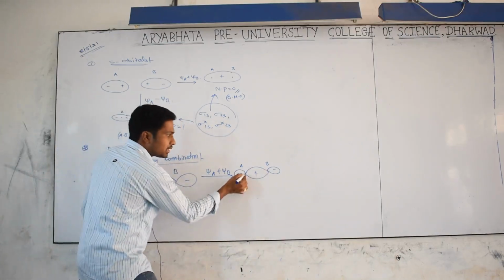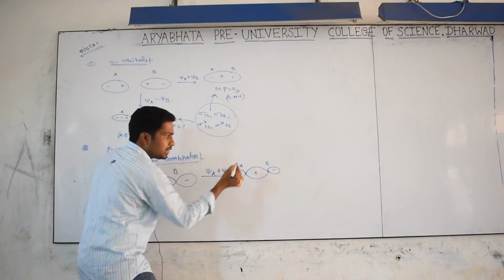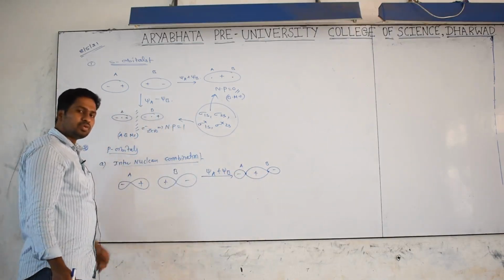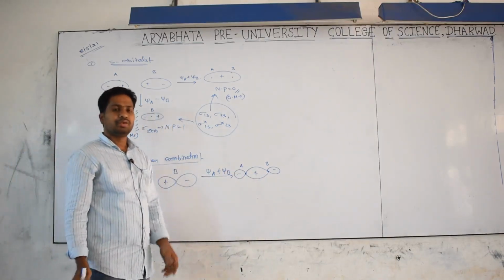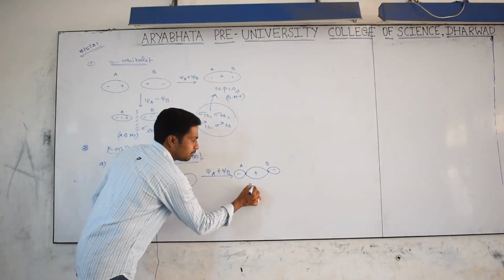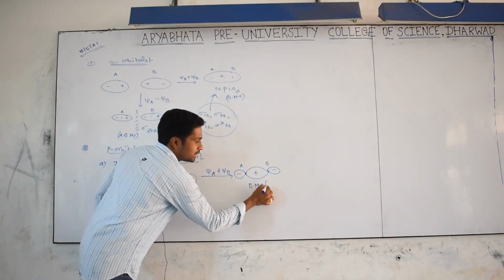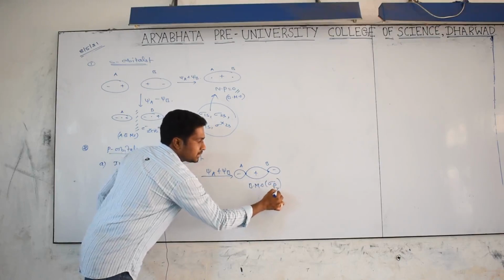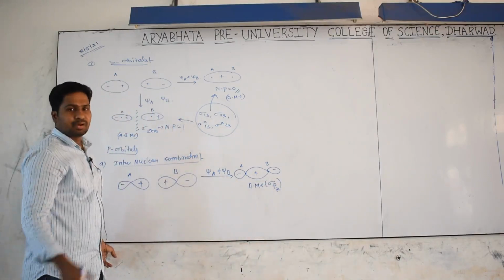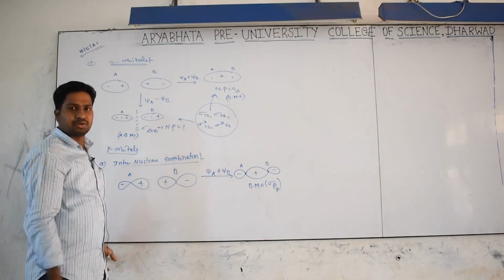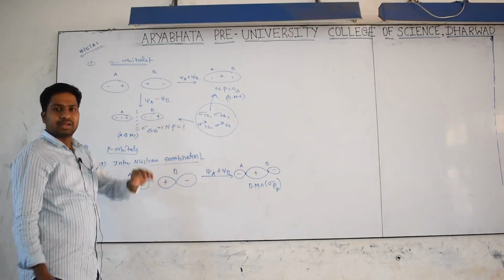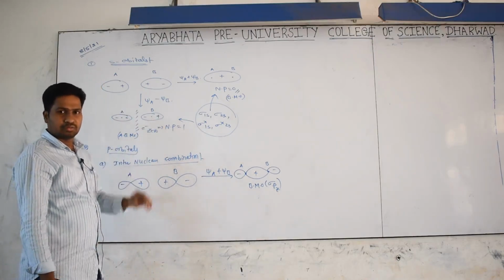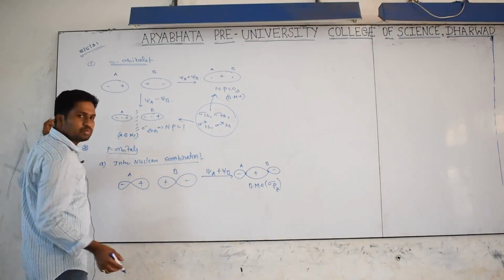The electron cloud between the nuclei is more, so more attraction, and we get bonding. So we get a bonding molecular orbital, denoted by sigma p, sigma pz you can take. Why? Because pz is the one that first takes part in linear overlapping, and the remaining ones participate in sideways overlapping. So this is called bonding.